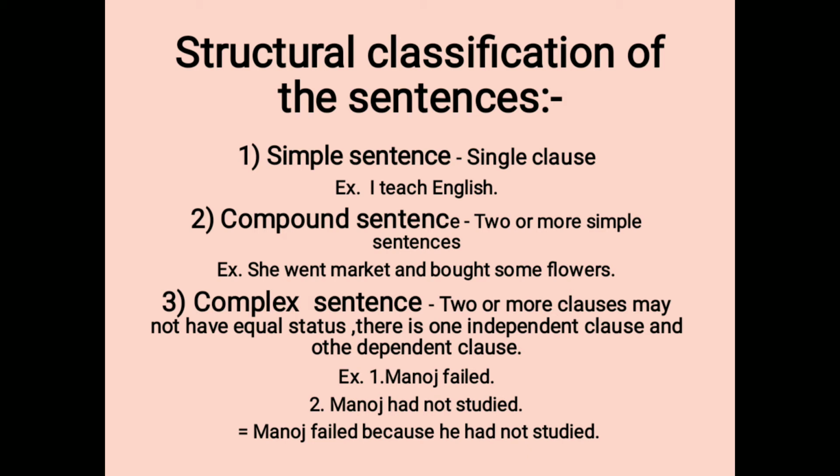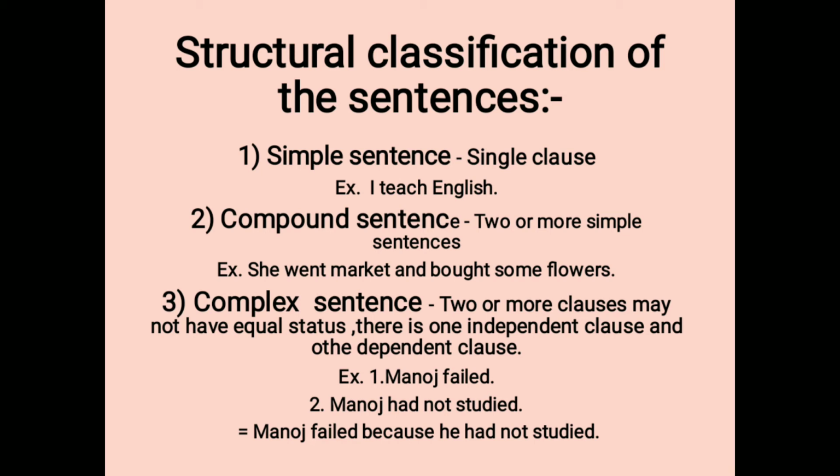In English, in general, there are three types of sentences. Number one, simple sentence. The simple sentence is made up of a single clause. For example, I teach English. This is a simple sentence.